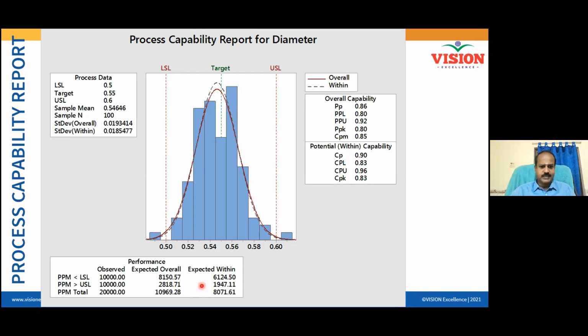So expected ppm, parts per million: how much can go below LSL, how much can go above USL, and overall how many parts might get rejected? 20,000 parts out of 1 million might get rejected. And this is observed, and then expected is important. So expected is also available here.